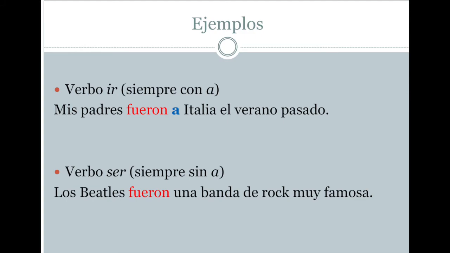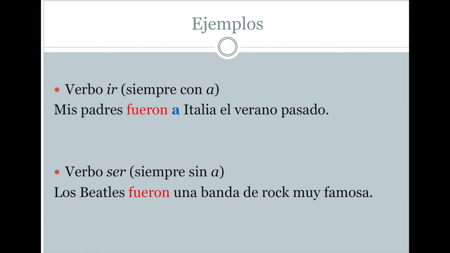Now the other example, the one underneath, you will see that it is el verbo ser. ¿Por qué? Porque el verbo ser no tiene a. Sin a. Without the a. Okay? Without the preposition a. Por ejemplo, la frase, los Beatles fueron una banda de rock muy famosa.